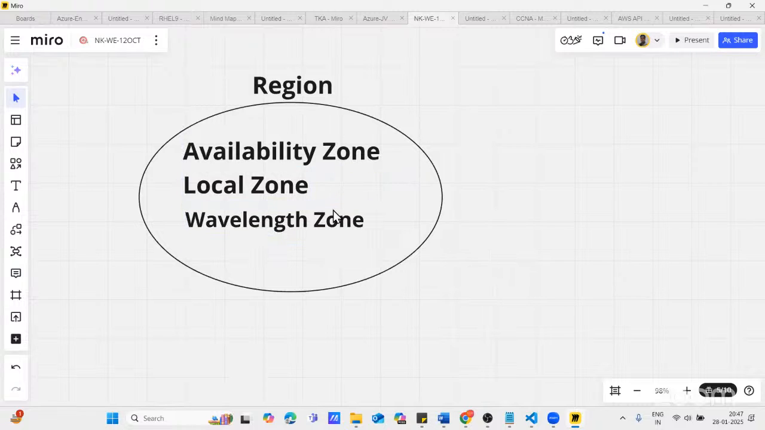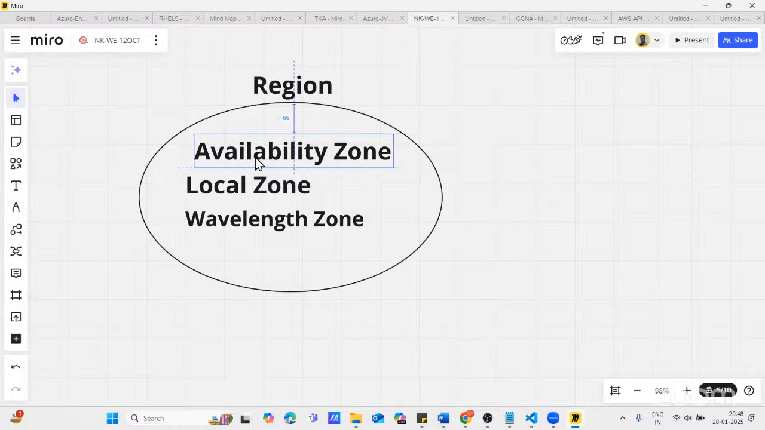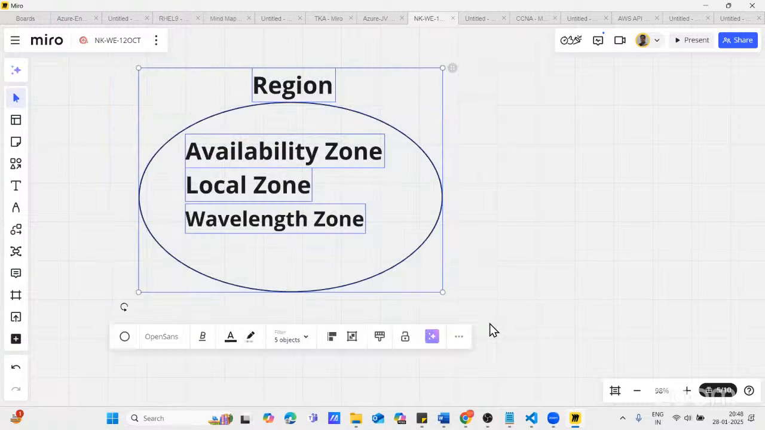So tomorrow we'll start where we can use local zone, where we should use wavelength zone, and generally almost 80 to 90% of people are using availability zones for their regular infrastructure. If you are creating a regular infrastructure, if you don't have a specific requirement, and if you want to save the cost of your infrastructure, in that case, availability zone is the best choice, right? So I think for today it's enough. Tomorrow I'll start from here, local zone and wavelength.